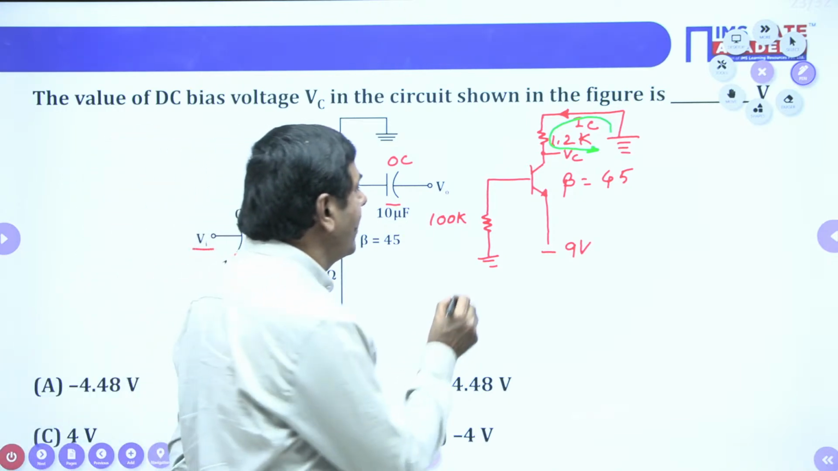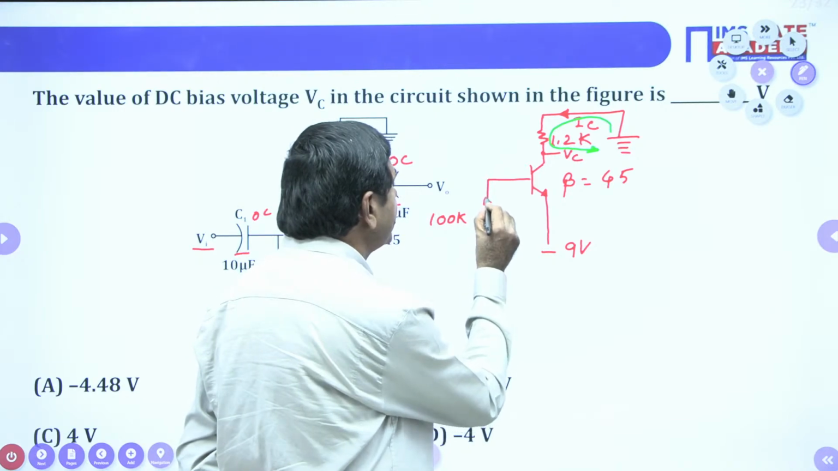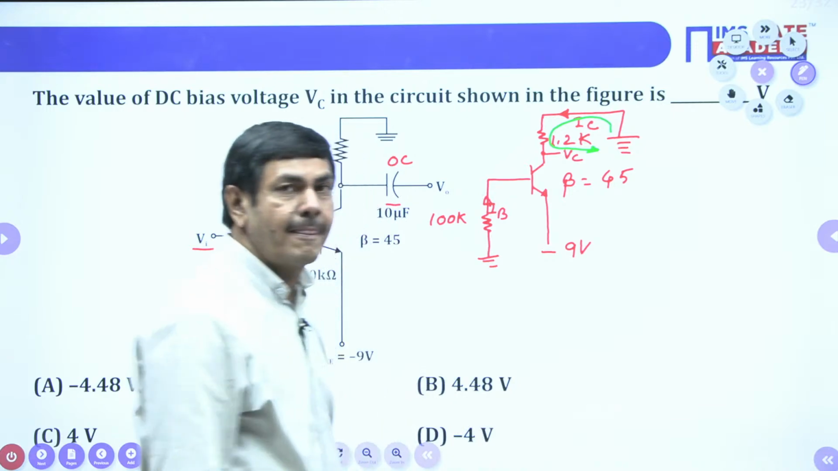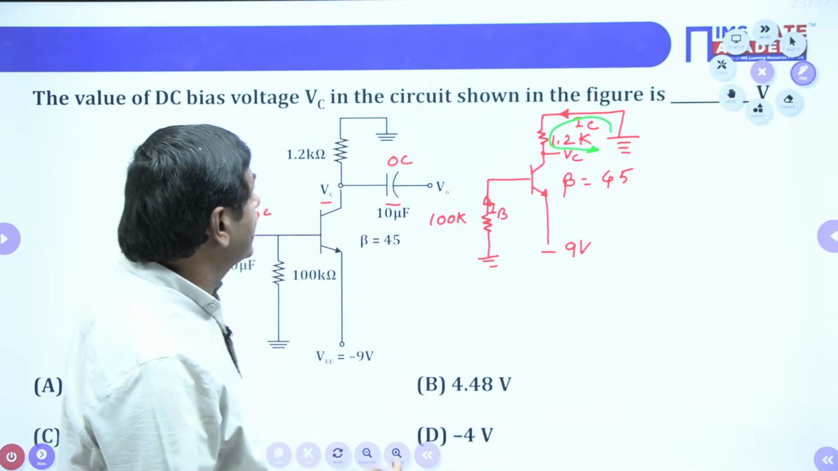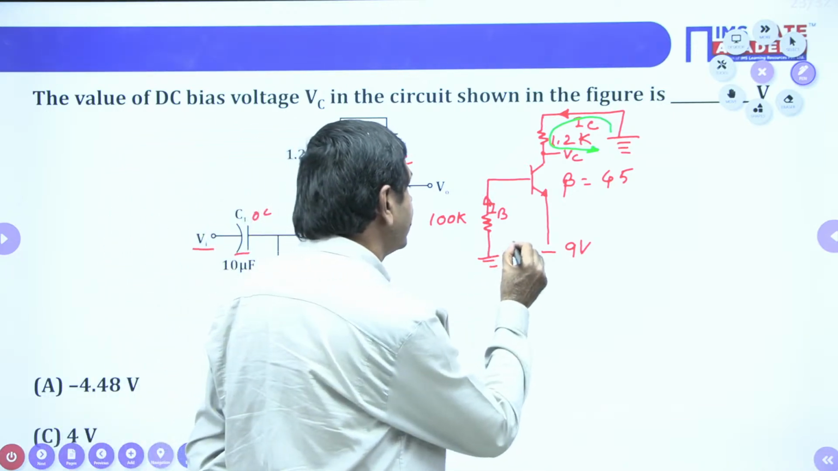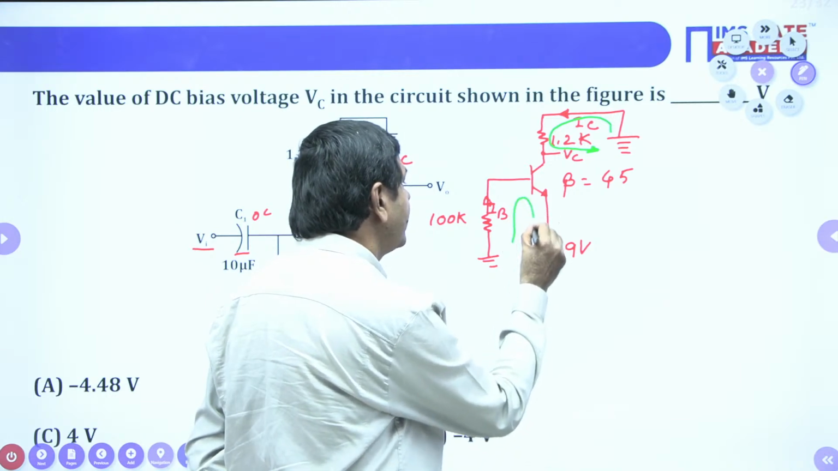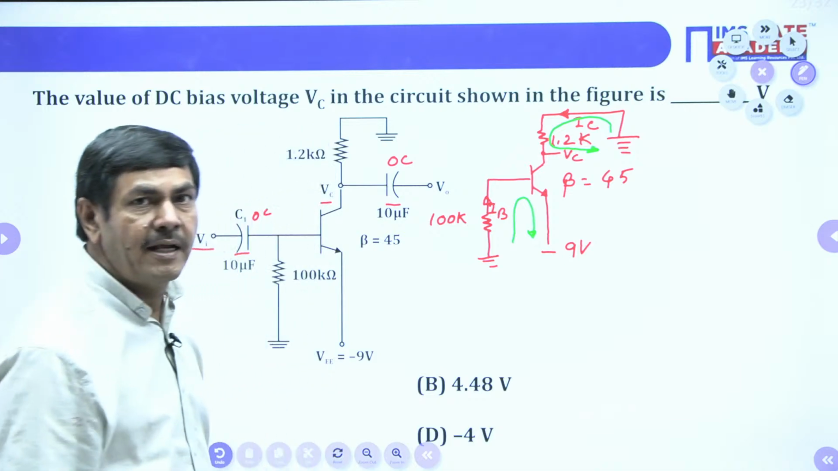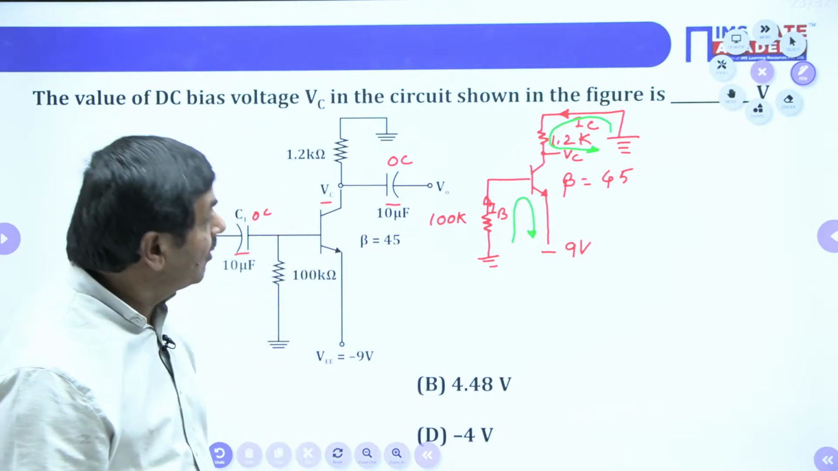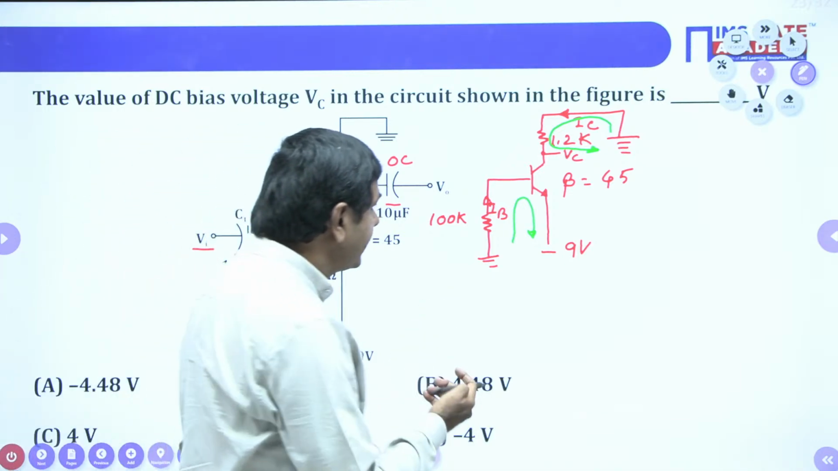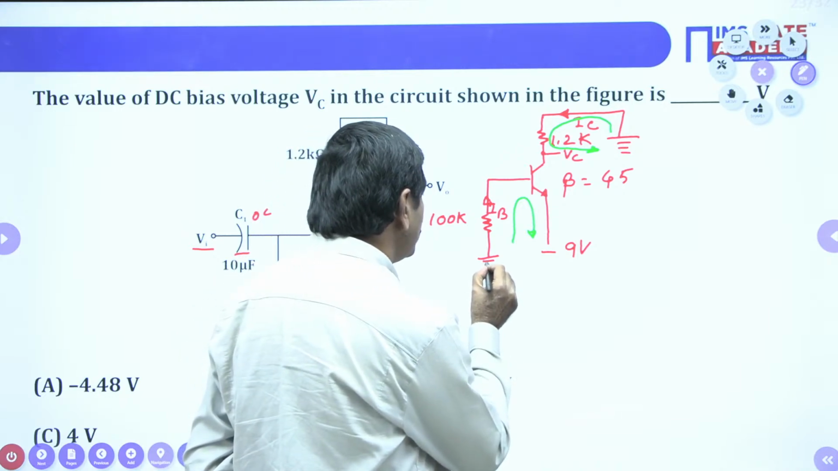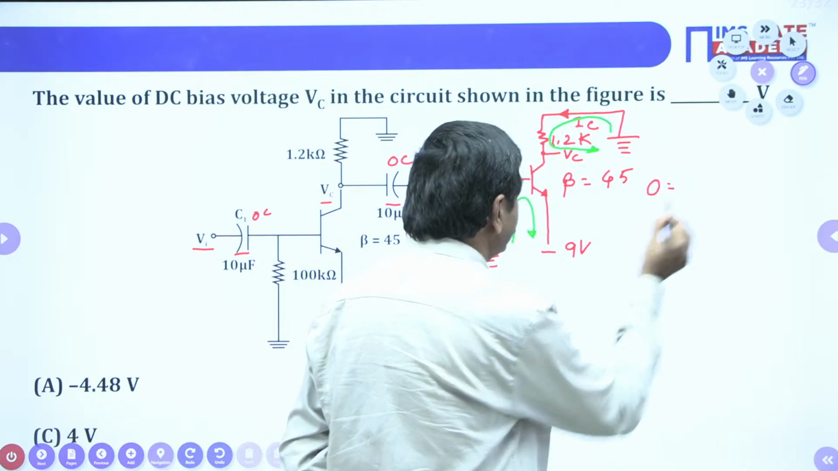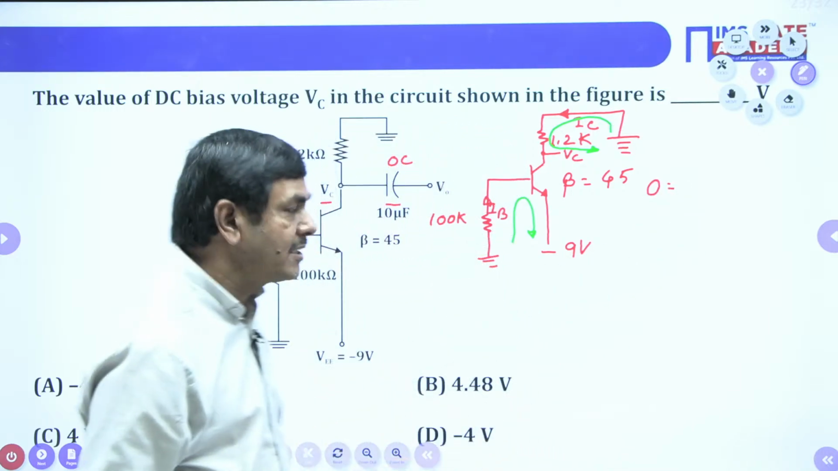I can draw this current, which is nothing but the base current, and apply KVL in this direction. If I apply KVL, I can measure the IB value. Once I get IB, I can measure the IC value. How to measure IB? When I apply KVL, I start with 0 voltage, because the base is connected to ground.